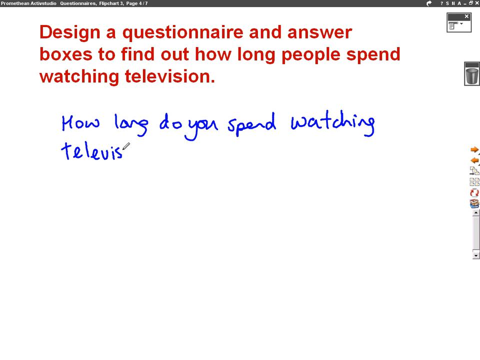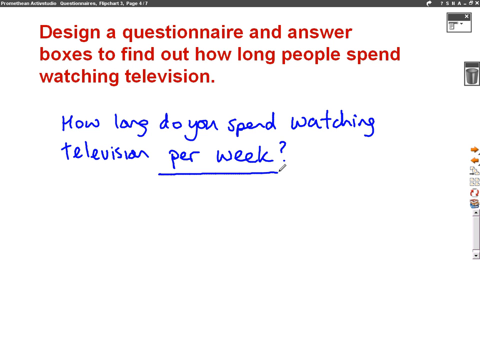But what we've got to remember to do is put a time frame on. So we need to say per week or whatever else we want. So the really important thing about our question is it has a time frame on. So we're going to get 1 mark for saying per week.